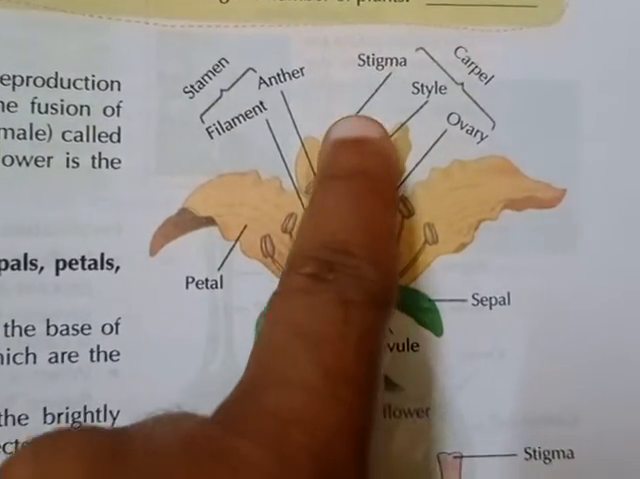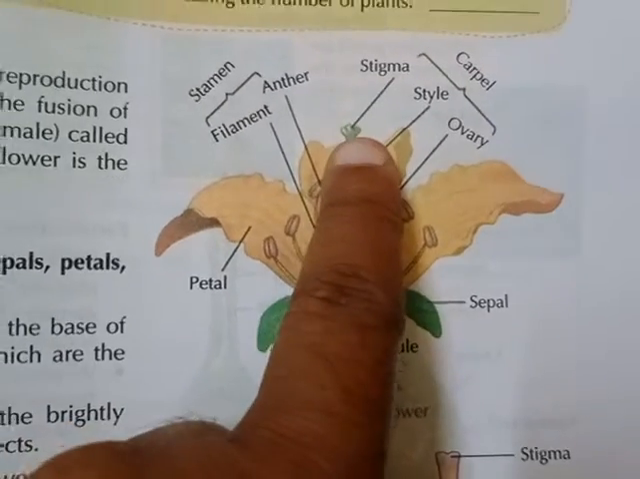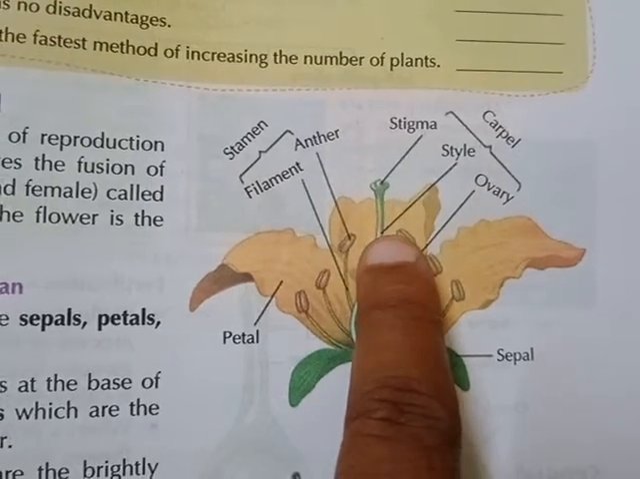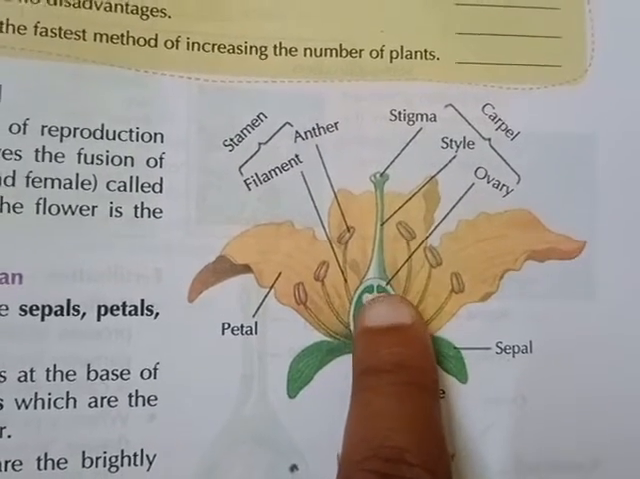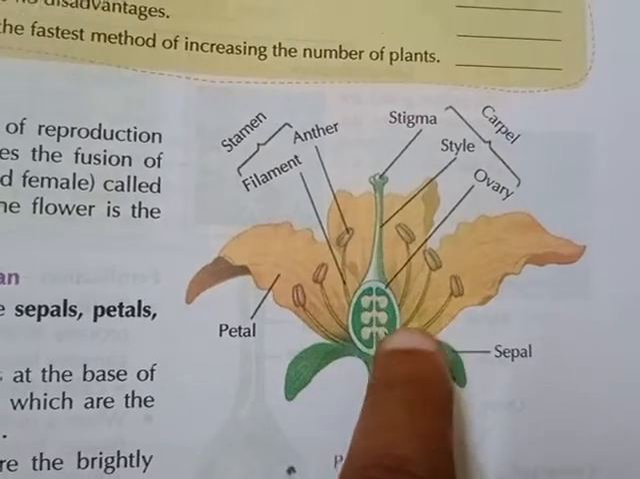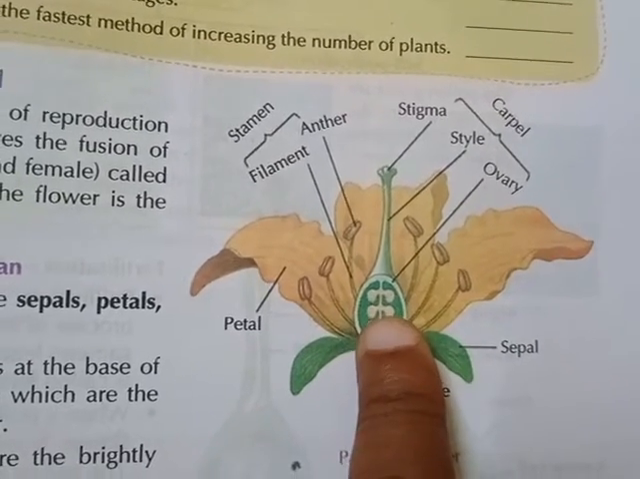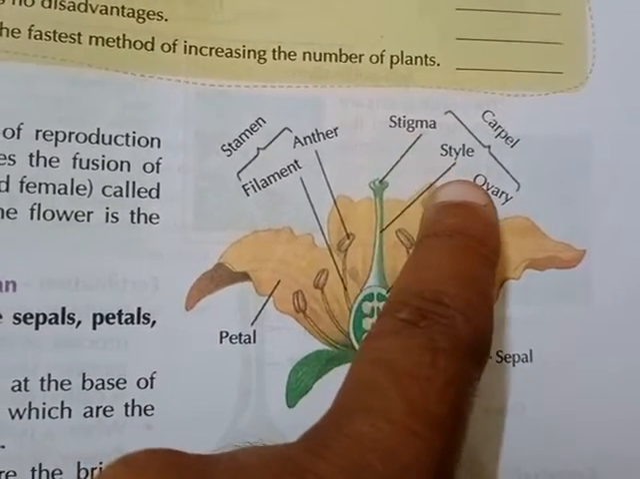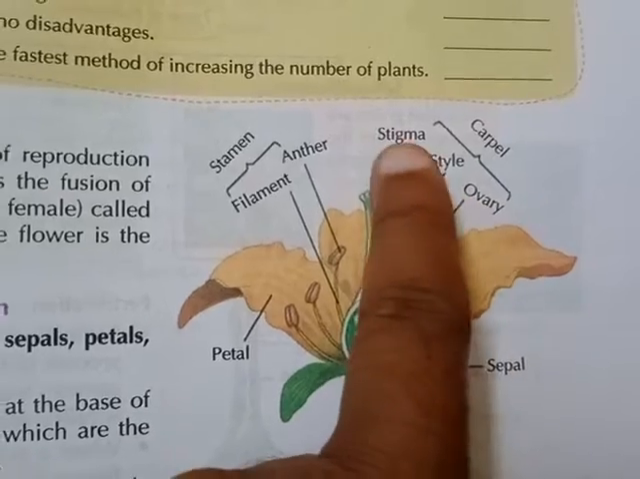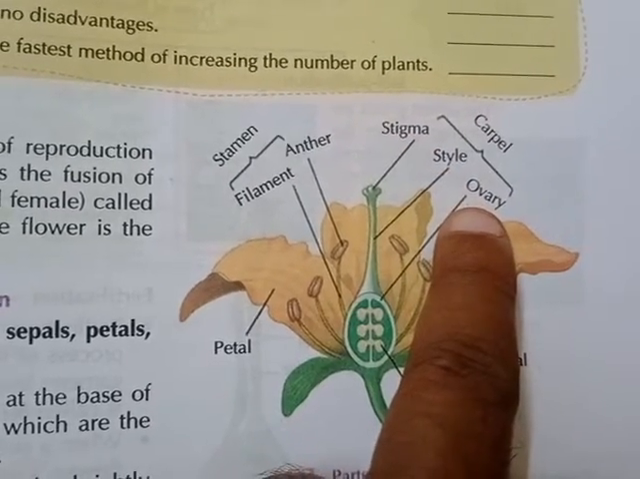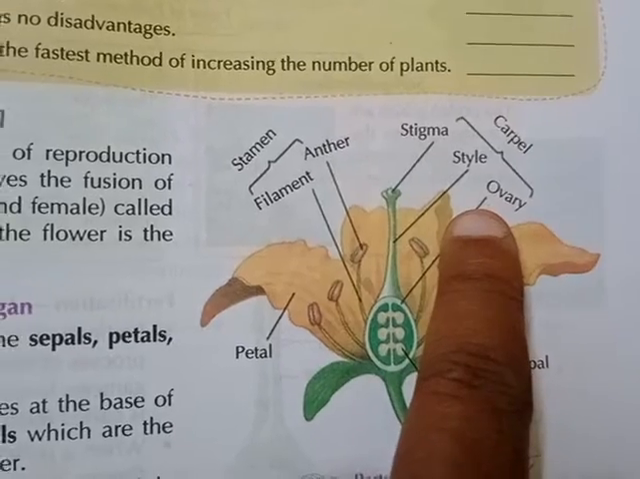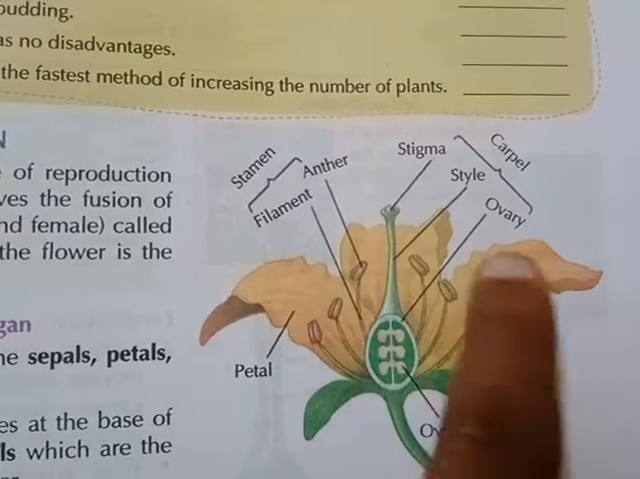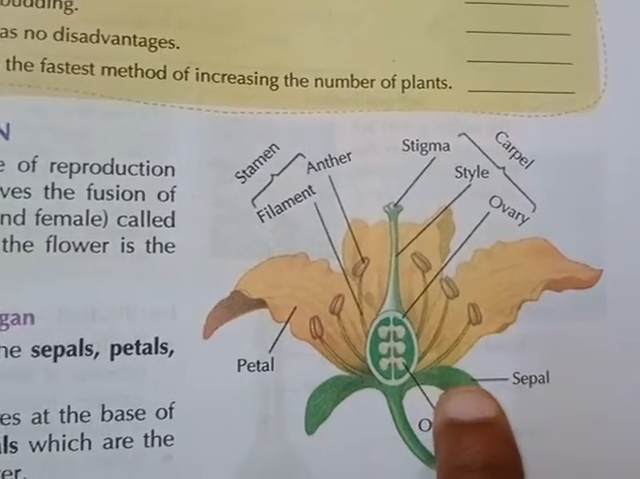This one is pistil. From the top portion of the pistil, it goes as stigma, then style, then ovary here. From the ovary come the ovules. These 3 parts together are called the carpel: stigma, style, and ovary. And also it will be pistil. Here is petals and here is sepals.